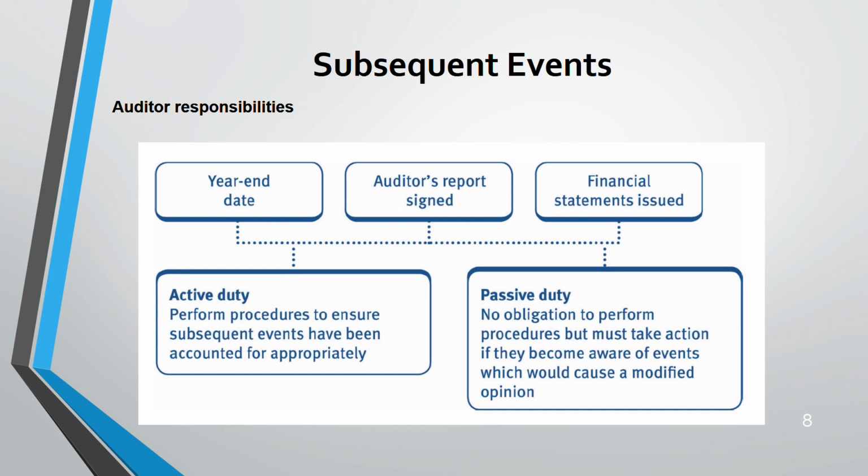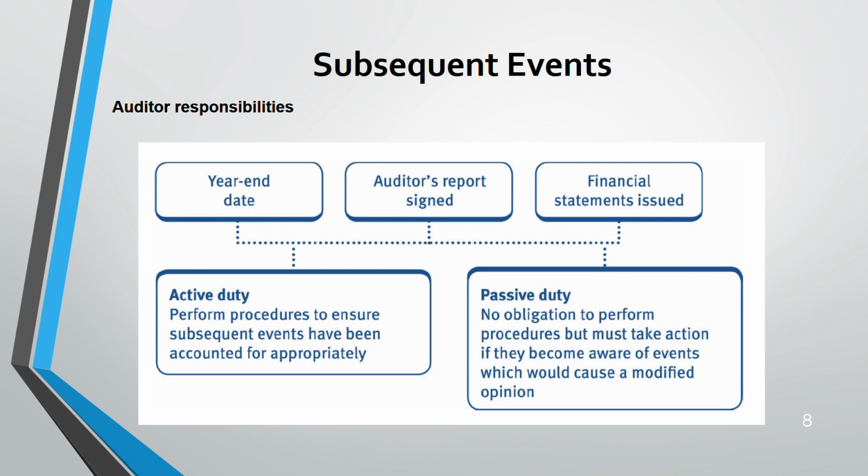So then regarding subsequent events, what is the auditor's responsibility? There are two types of duty. One is known as passive duty, the other is known as active duty of auditors. Active duty stays from year end date till the auditor's report is signed. During that period, it is active duty. After the financial statement is issued, if any event takes place, that is passive duty. Active duty means auditors have to perform procedures to make sure the subsequent events are appropriately accounted for. Passive duty means no obligation exists to perform any procedure.